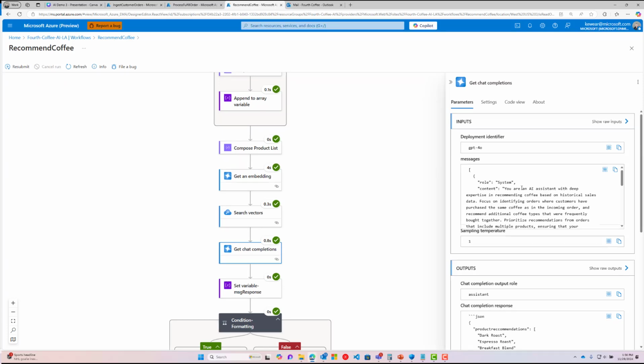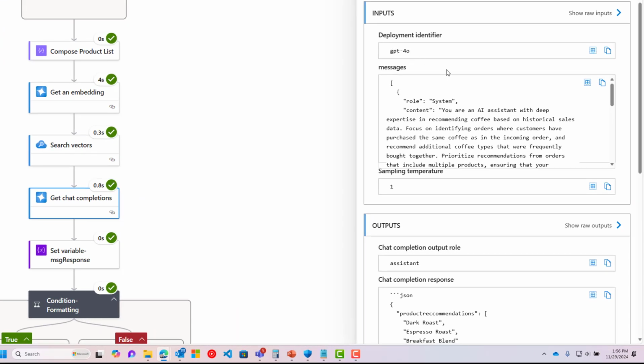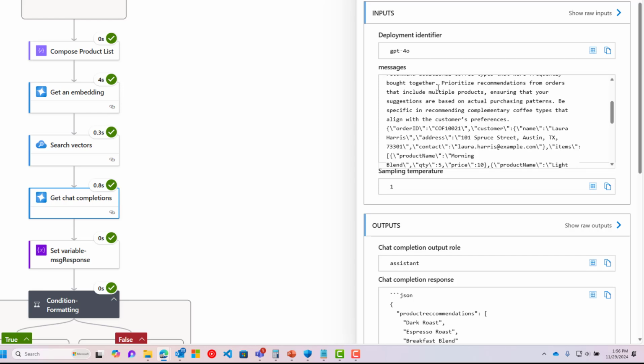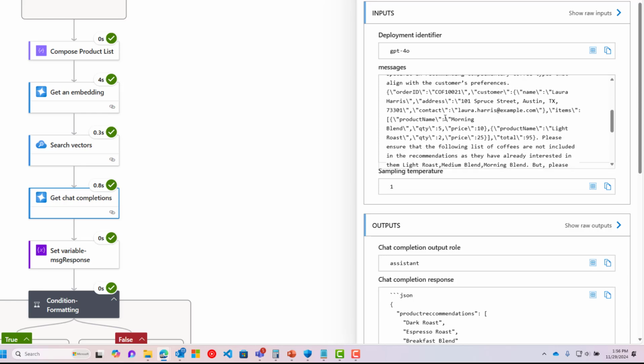Now, this is kind of interesting. We're going to use the GPT-4o model, and we're going to provide some instructions to the LLM. We're going to say that you're an AI assistant with deep expertise in recommending coffee based on historical sales data. We want to prioritize recommendations from orders that include multiple products, and here we get some of that previous order information.